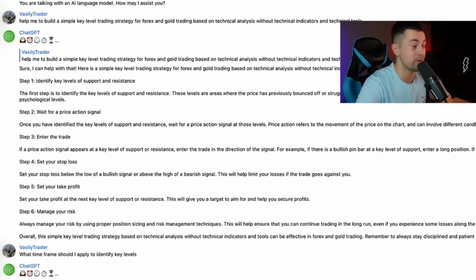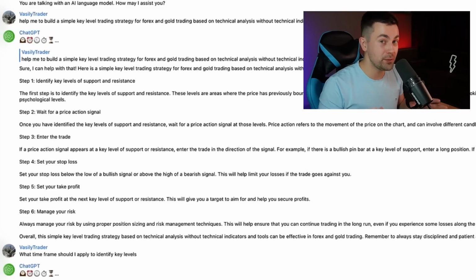Returning to our step-by-step plan, we now go to step number 3. Now we should enter the trade. So once we get our confirmation signal, once we get our confirmation pattern, the candlestick pattern, we open the trading position in the direction of the signal. Now the question is, once we open the trade, once we get our confirmation, where will be our stop loss and where will be our target?